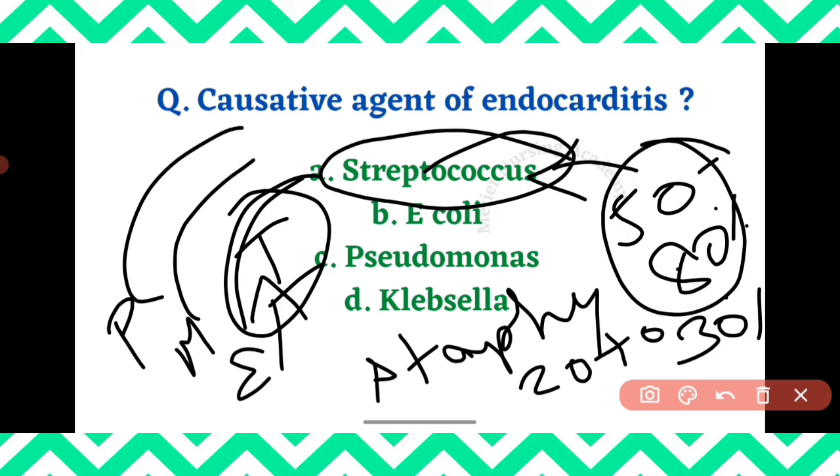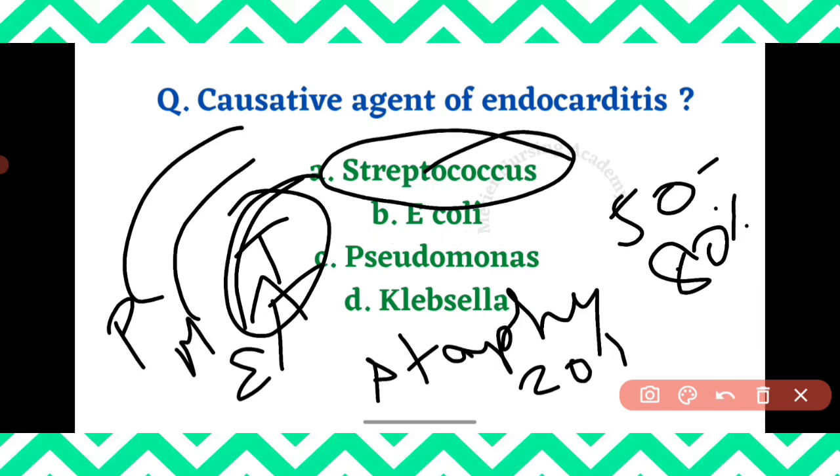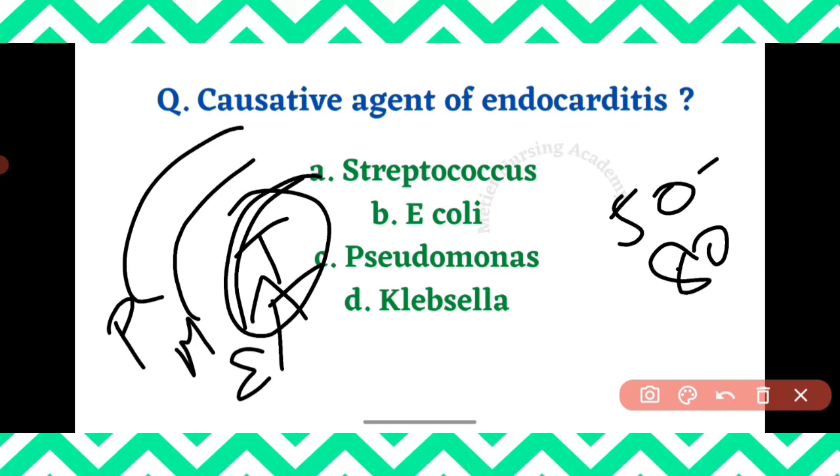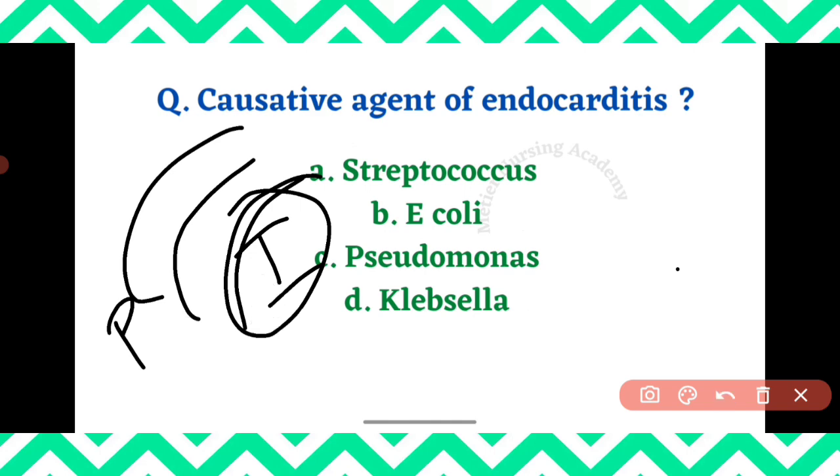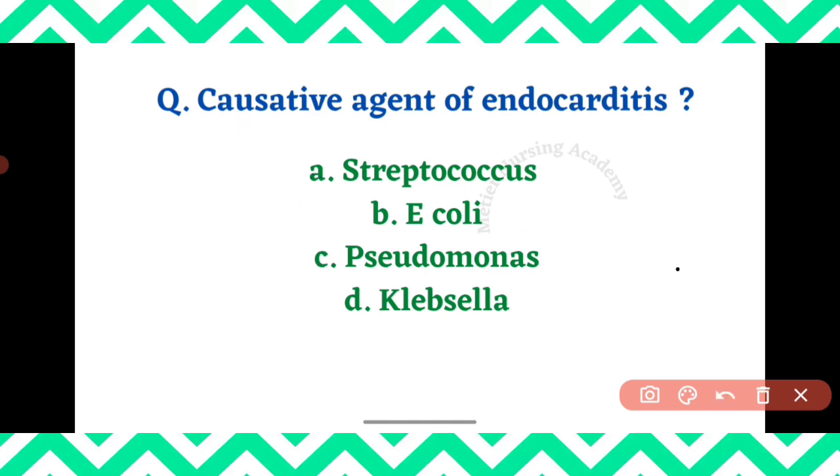Fine. And what about all the other options? E. coli, Pseudomonas, Klebsiella. E. coli is a normal flora present in the intestine. Obviously, if it is in excess and the person is immunosuppressed, even E. coli can cause problems in the patient.